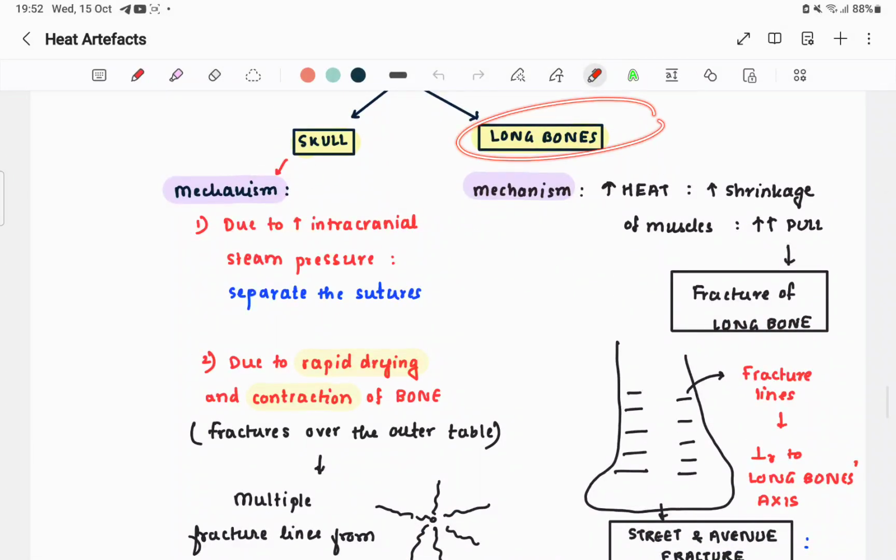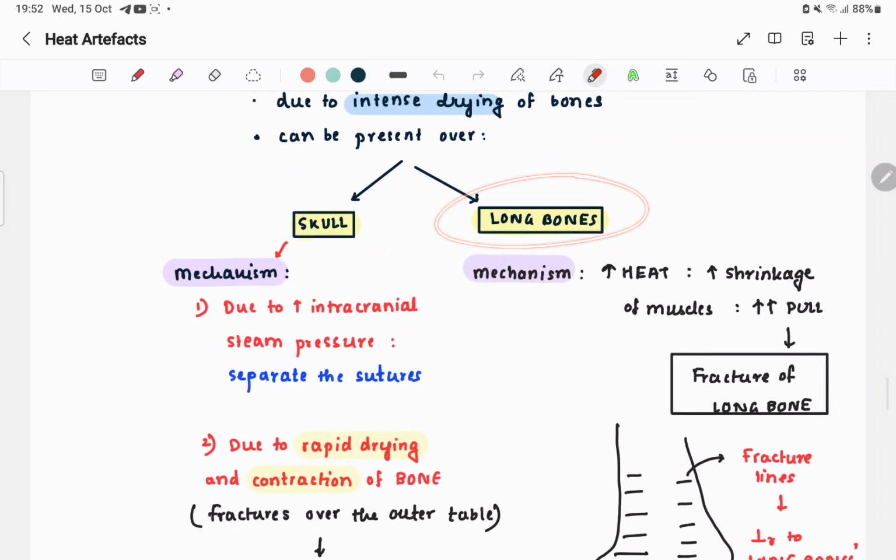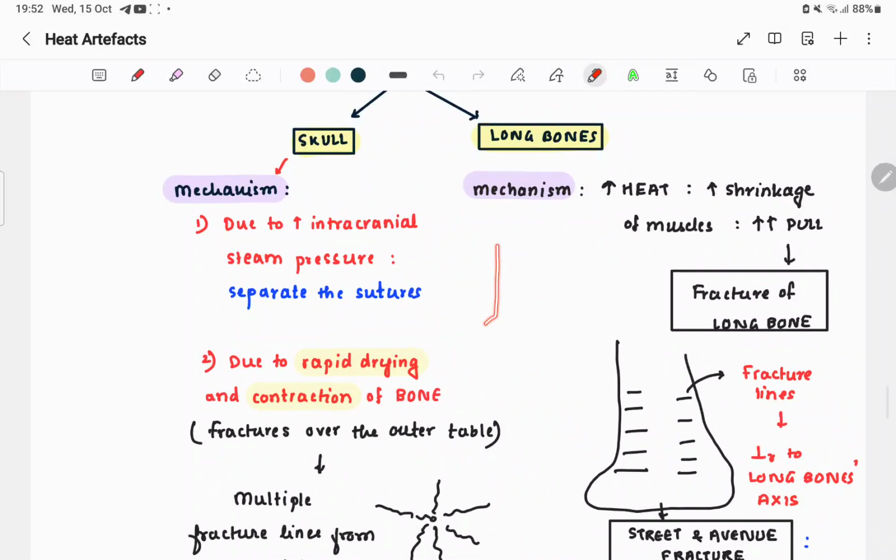The last part of this chapter is about bone fracture, the long bone fracture. Due to increased heat, there is a shrinkage of muscle, and this muscle shrinkage will cause increased pull on the bones. Look at this. The bone is attached to muscle.